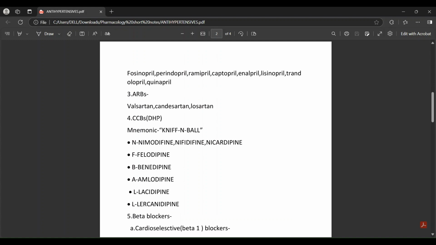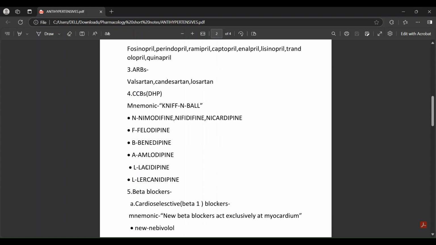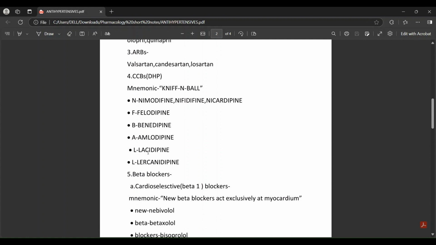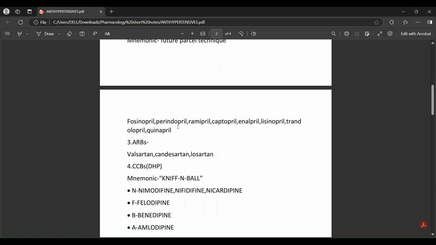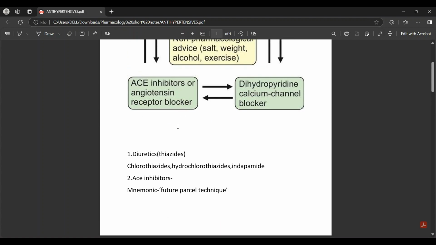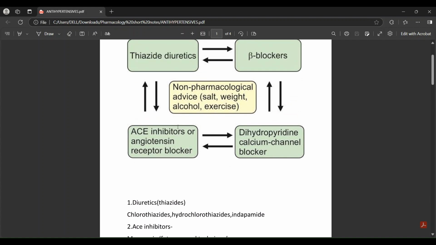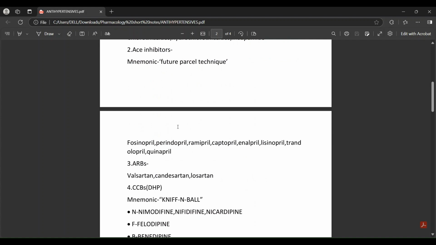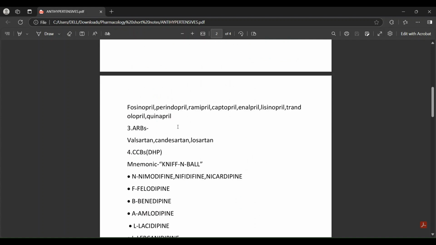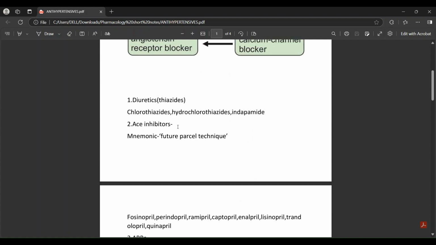And CCBs, the DHP dihydropyridines, the mnemonic is NIP and VOL. There's also a separate video for CCBs. Nimodipine, nifedipine, nicardipine, felodipine, benidipine, amlodipine, lacidipine, lercanidipine, these are calcium channel blockers.